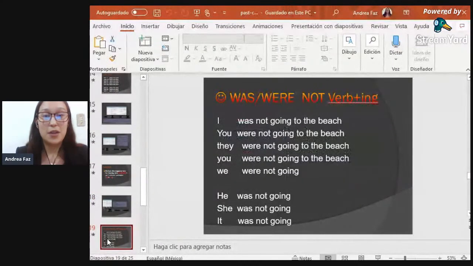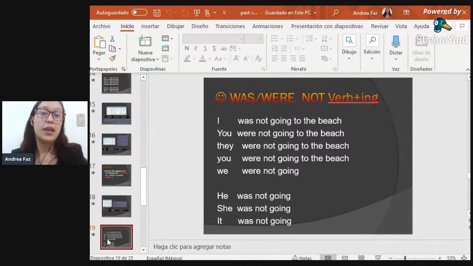So here I have, again, what I was mentioning to you. The examples, I have the same example in negative way, but it is only to let you know the difference in the pronoun and the verb to be. If I use I, the pronoun I, it means that I need was. If I use you, it means I need were. So remember, every time that we have a third person or a singular pronoun, we're going to use was. And every time that we have a plural pronoun, we're going to use were. So don't forget about this information.